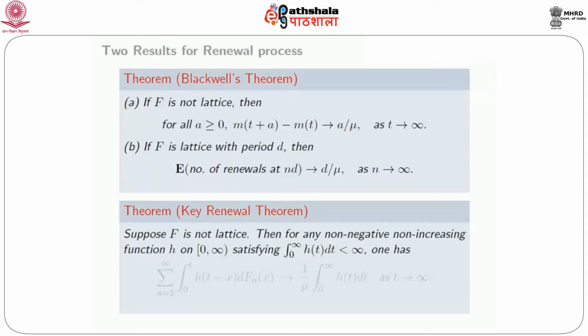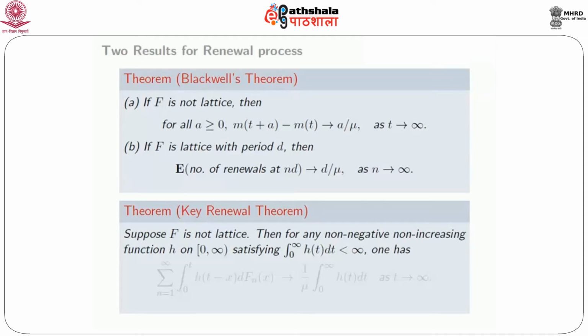The next result is what is called the key renewal theorem, which looks slightly complicated, but we'll try to explain what it is. This is probably one of the most fundamental results when it comes to application of renewal processes. We only write it for non-lattice distributions. So suppose f is not lattice, then for any non-negative, non-increasing function h on 0 to infinity, whose integral from 0 to infinity is finite. In particular, it could be strictly decreasing, but non-increasing would suffice.